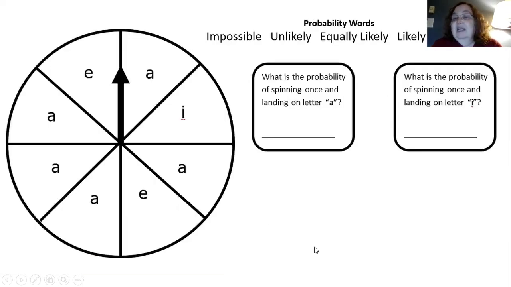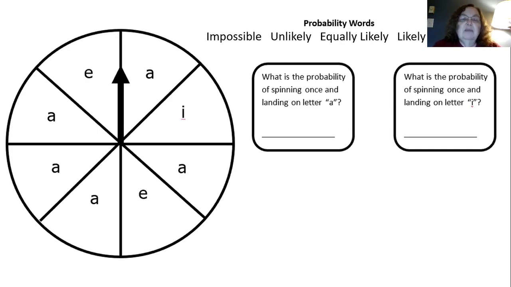So now let's look at your next part of your worksheet. You see that you have a spinner there, and let's look at it and try to answer. I know you have like 6 questions, but we're only going to answer the first 2. You can do the rest by yourself. But let's look at our spinner first. I see that there are 5 A's, 2 E's, and 1 I.